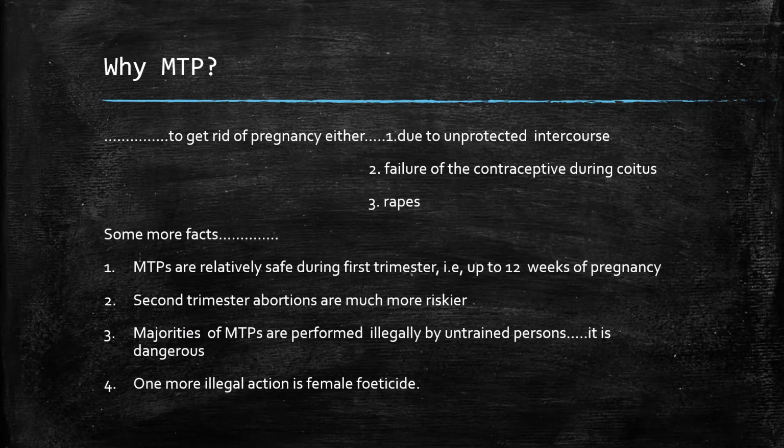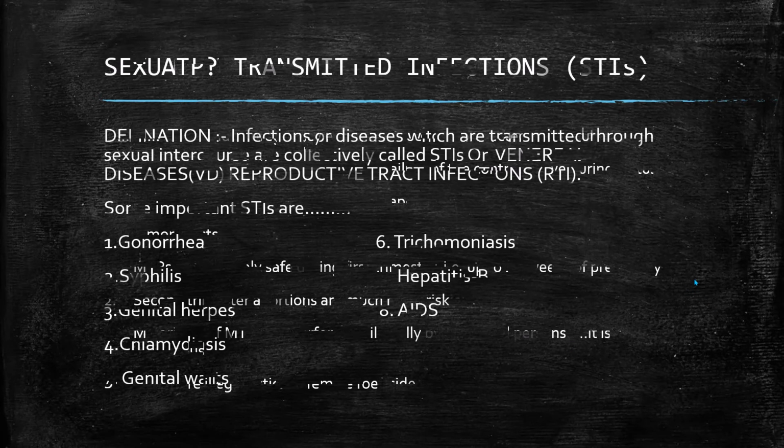That is called illegal abortion. One more important thing, some illegal abortions are done to kill the female fetus. That is dangerous for our society. But MTPs are sometimes required because of some genuine reasons.